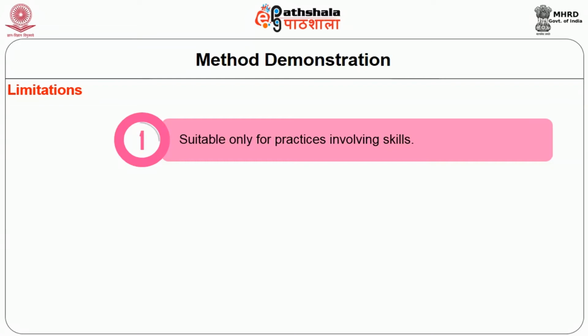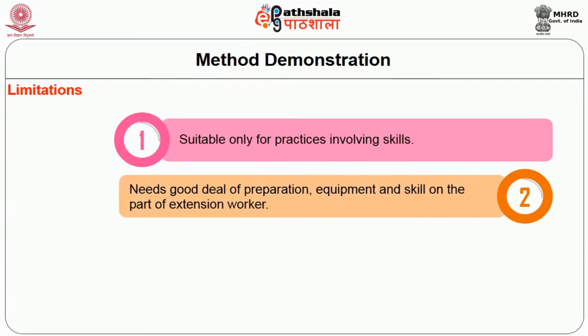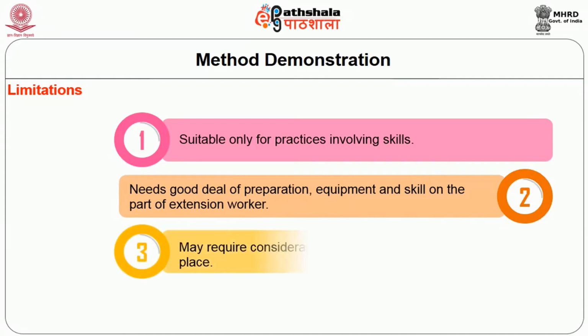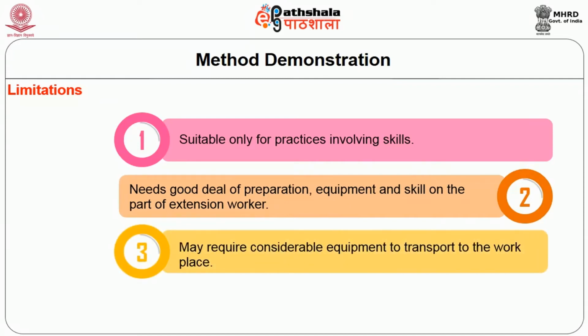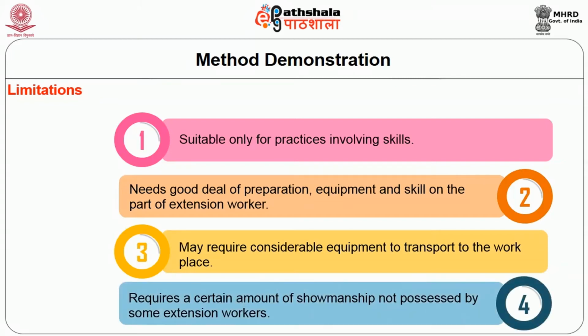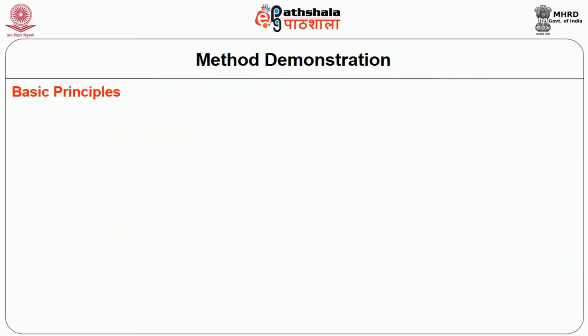The limitations of method demonstrations: number 1, suitable only for practices involving skills. So, the extension worker should see that the practice being taught involves skill. If there is no component of skill, then the method demonstration cannot be used. Number 2, needs a good deal of preparation, equipment and skill on the part of the extension worker. Number 3, may require considerable equipment to transport to the workplace. Number 4, requires a certain amount of showmanship not possessed by some extension workers.